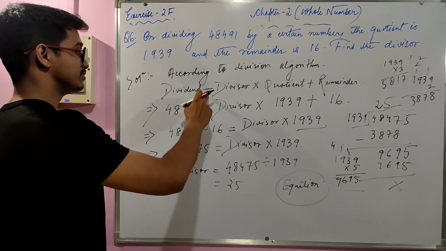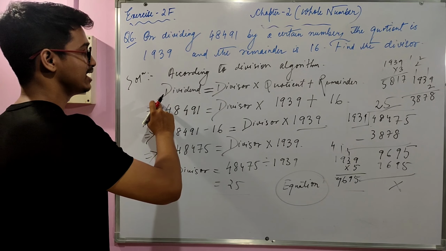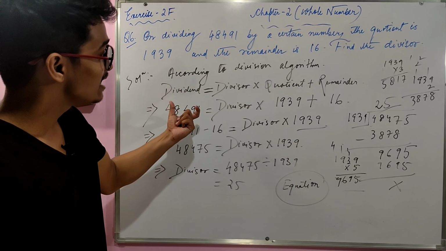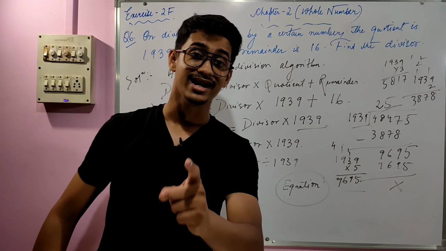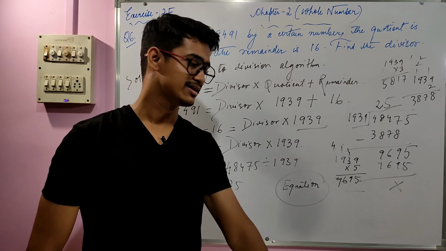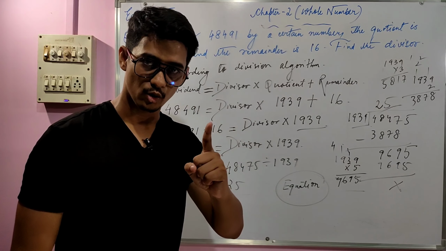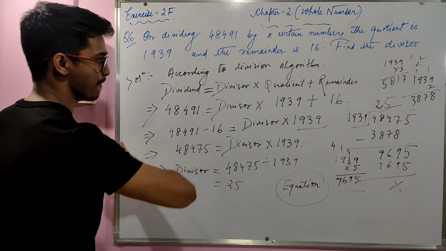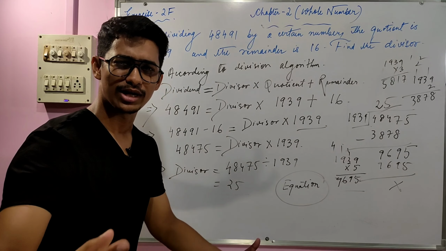So this is the left hand side, and this is the right hand side. When the left hand side is equal to the right hand side, that tells us the story of an equation.